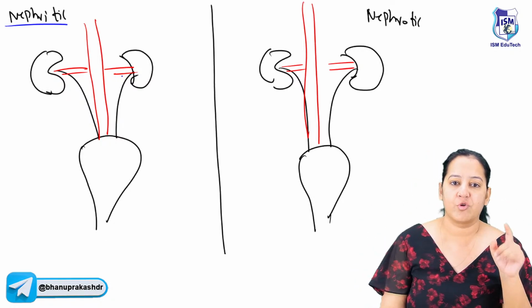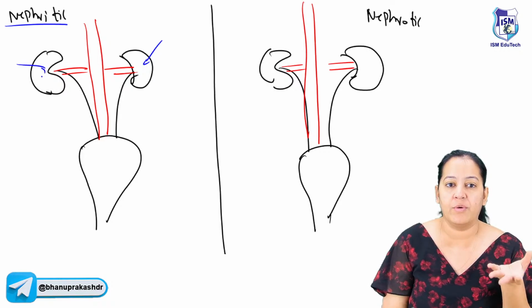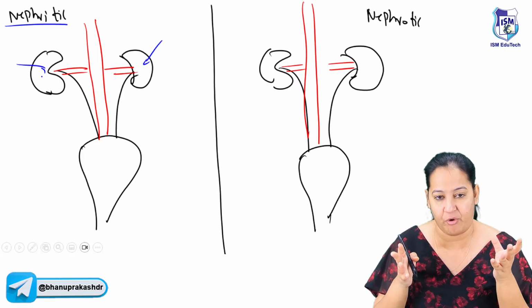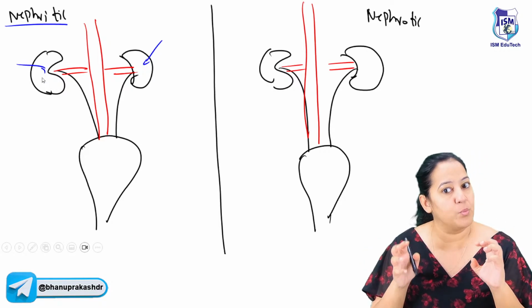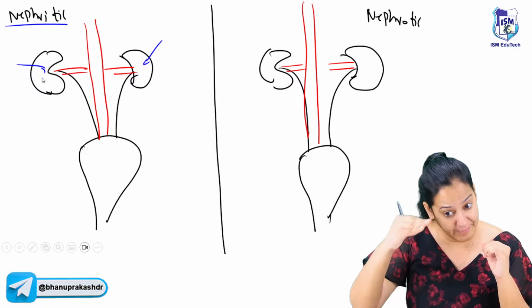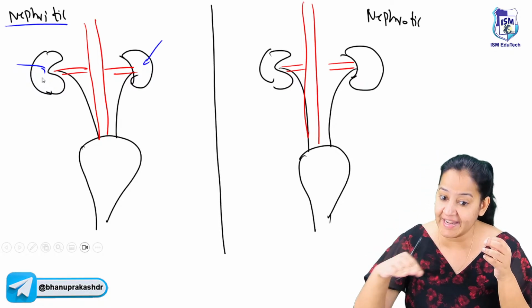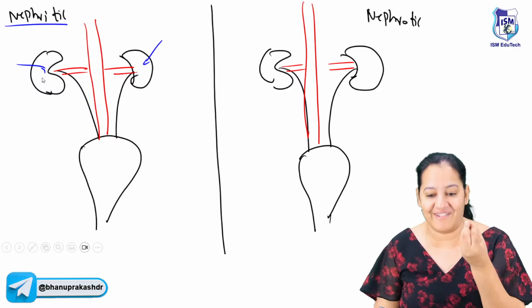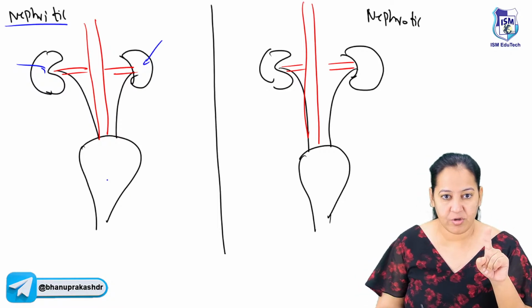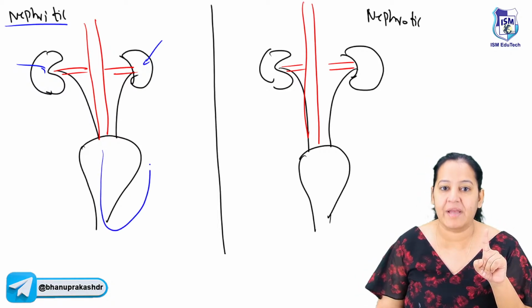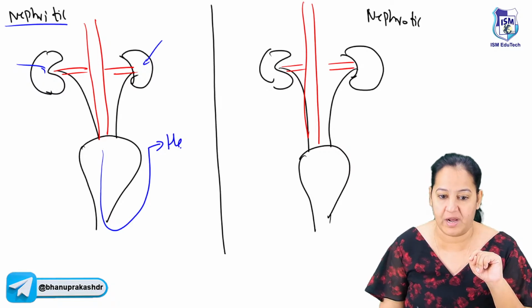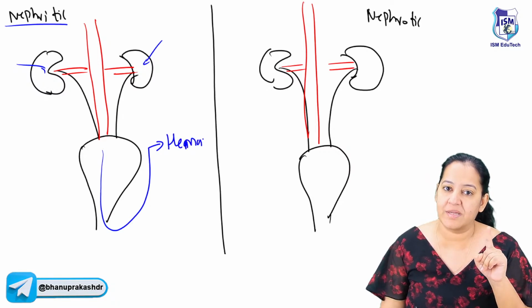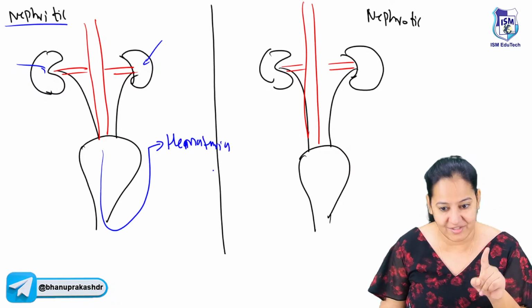So in nephritic syndrome, what is happening? The kidneys are damaged. Each kidney has 1 million nephrons. Inside 1 million nephrons, there is 1 million glomeruli, 1 million barriers. So that barrier, the sieve, gets injured in the nephritic syndrome. So the pores are enlarged. Normally RBCs don't come in urine, but here RBCs are also coming in the urine. So the first thing is hematuria. RBC coming in the urine is known as hematuria.